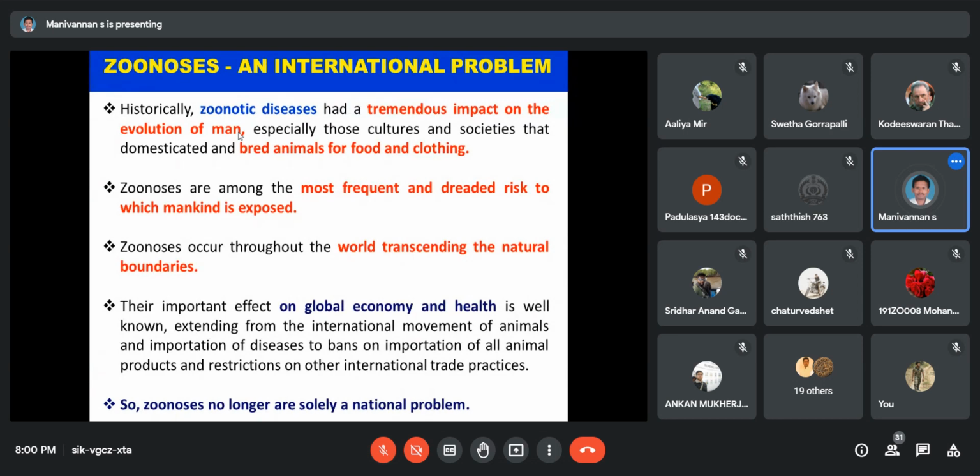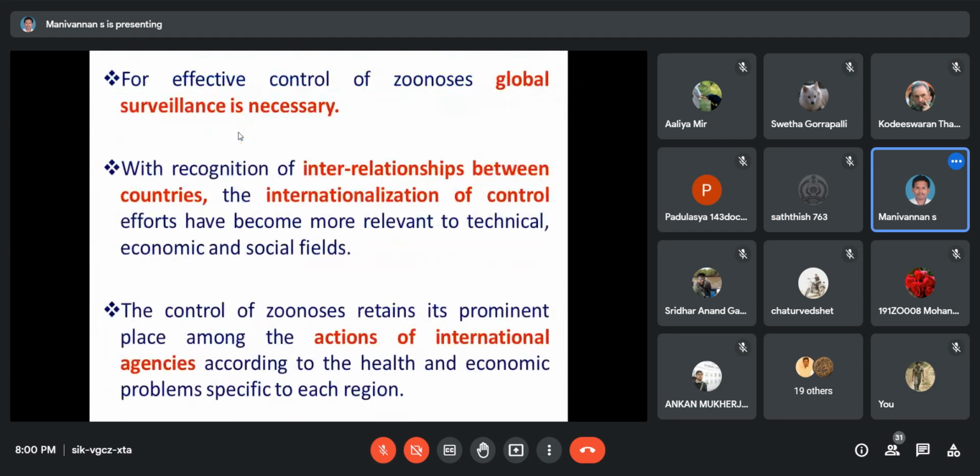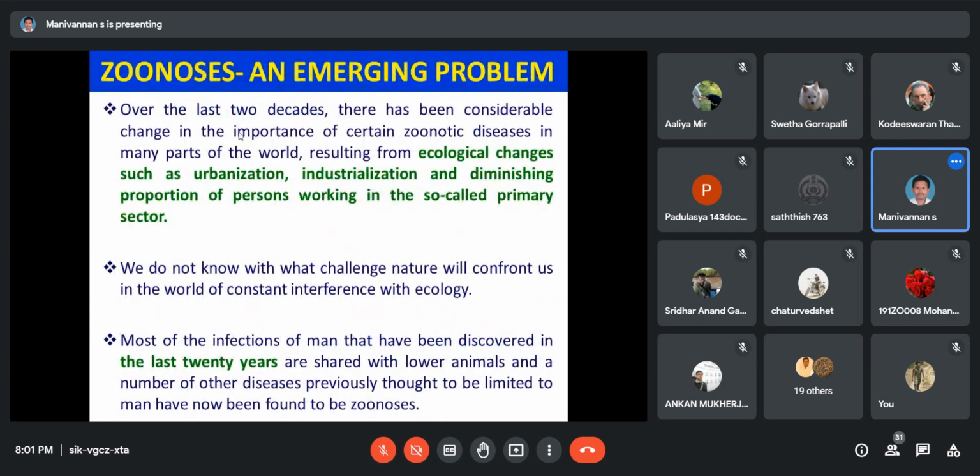The point I am telling is that coronavirus severely affected not only health but also the global economy. That's why zoonotic diseases are not a national problem, they are a global problem. That's why it's called a global emergency. Now, zoonosis is called an emerging problem.